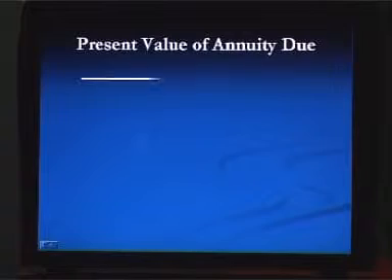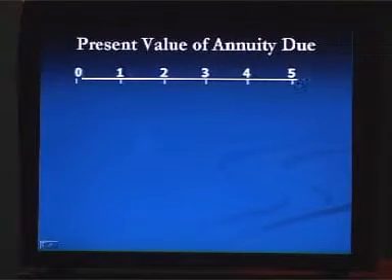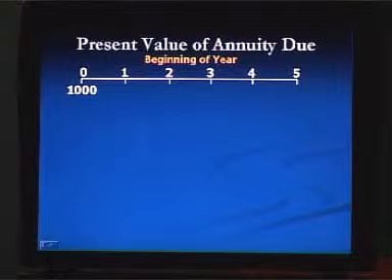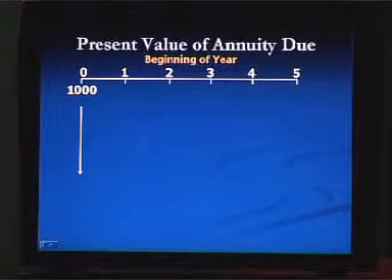However, if you plan to receive Taka 1000 at the beginning of each year instead of at the end of each year for the next 5 years, then it will be annuity due. Now we are going to calculate the present value of annuity due. Again, in the timeline of 5 years, we are going to receive money at the beginning of each year. So at the beginning of the first year, we are going to receive Taka 1000 and we are going to calculate present value at 0 time.